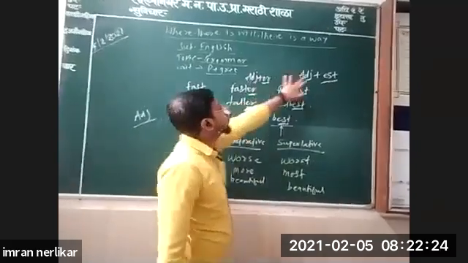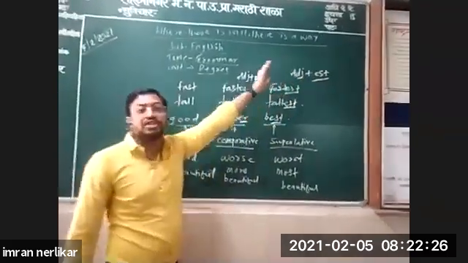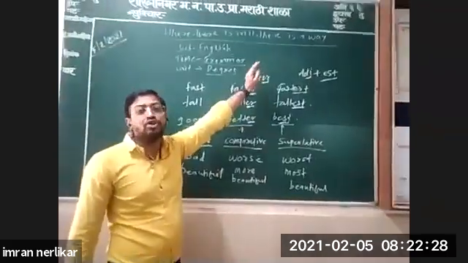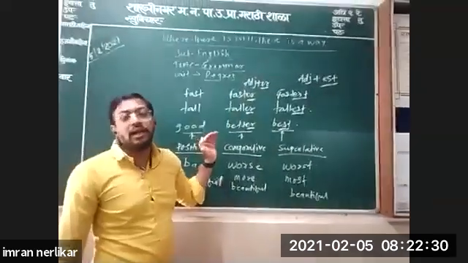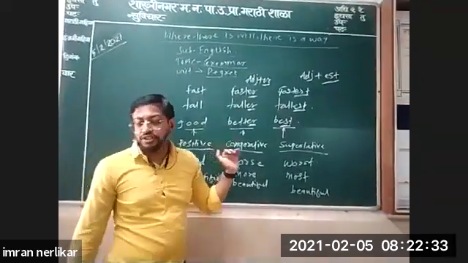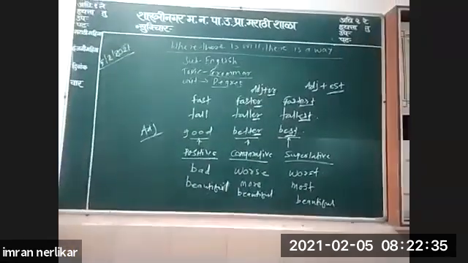Now from these forms only, the structures of degrees are formed. And what are these structures? See, all of you, listen.